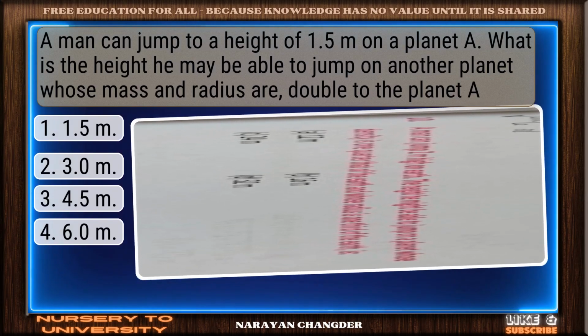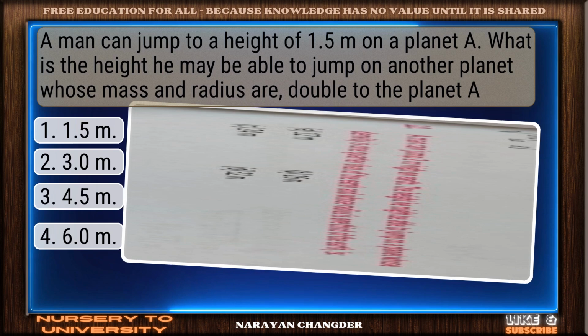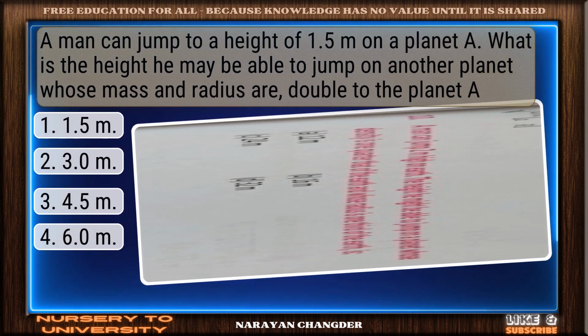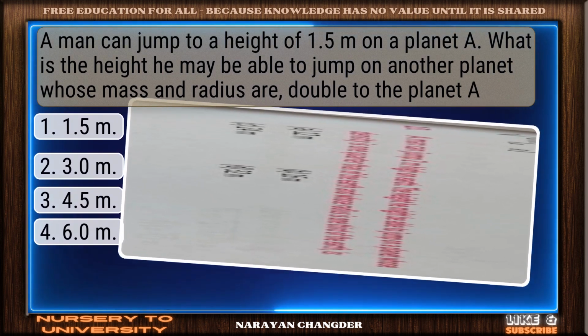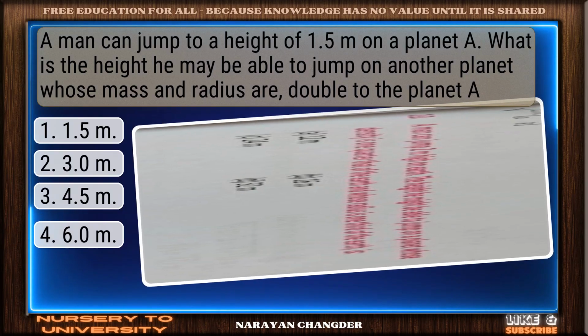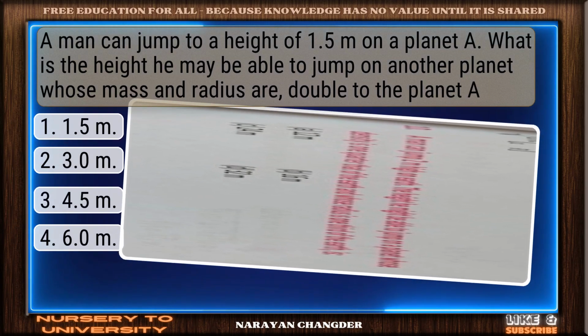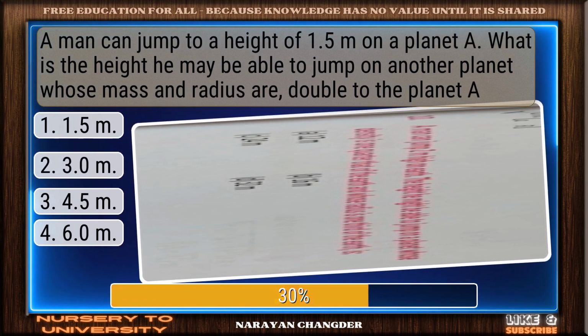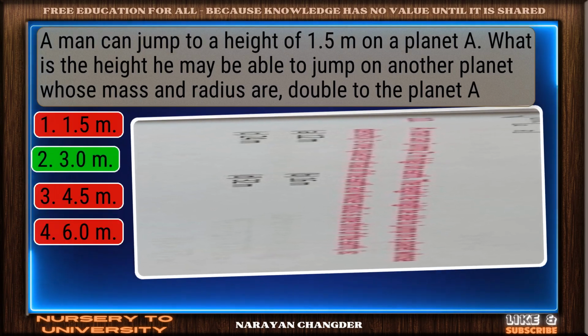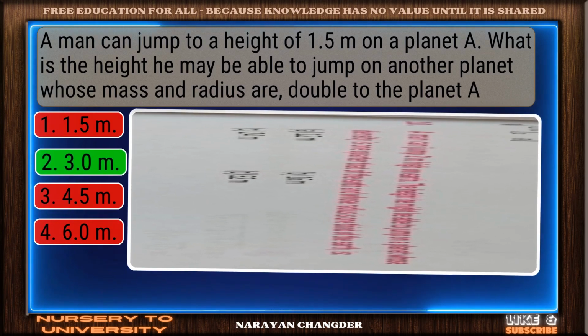Question number 12. A man can jump to a height of 1.5 m on a planet A. What is the height he may be able to jump on another planet whose mass and radius are double to the planet A? Valid point. 3-point is true.